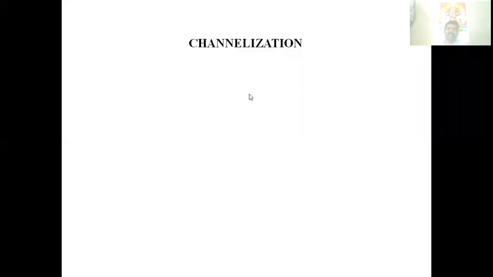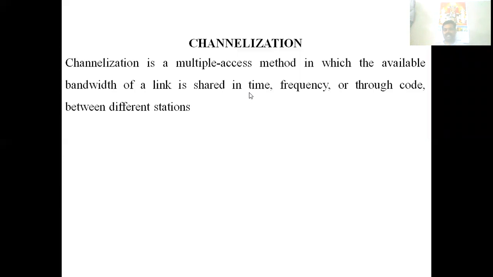Next one is channelization. Channelization is a multiple access method in which the available bandwidth of the link is shared in time, frequency, or through code between different stations. The different stations will share the bandwidth of the link either in time, frequency, or code. That is channelization. There are three channelization protocols: frequency division multiple access, time division multiple access, and code division multiple access.